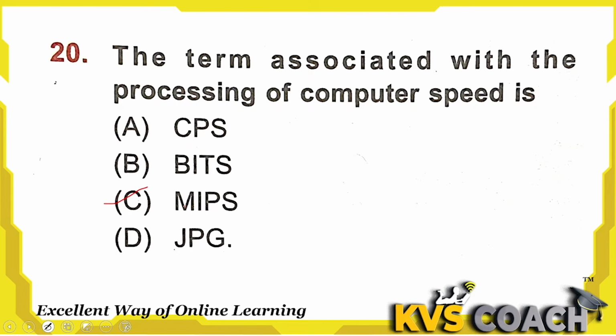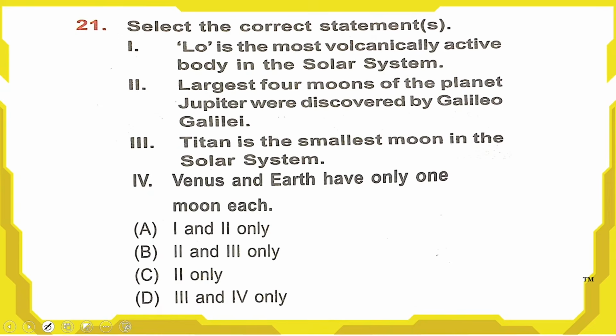And JPG is a format for saving images or storing all the digital data of images, that is a file format, okay. But MIPS is the right answer here. Next question is, select the correct statement. First one, Io is the most volcanically active body in the solar system. Absolutely right.